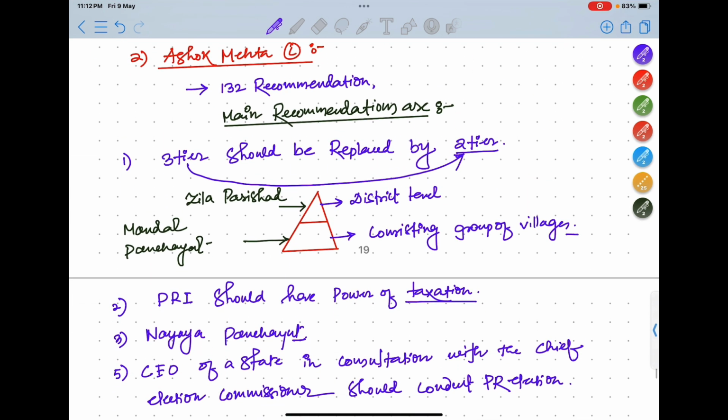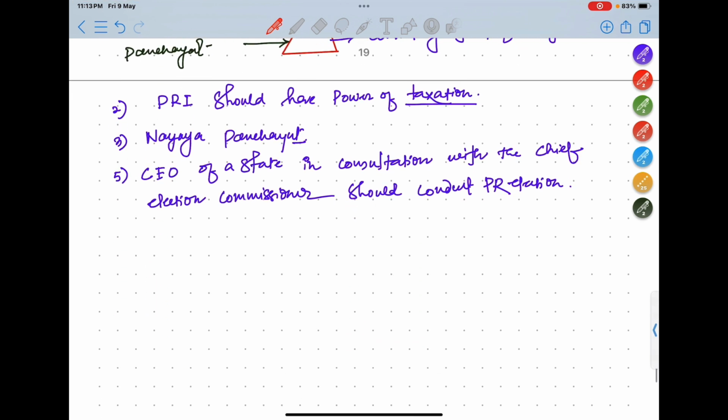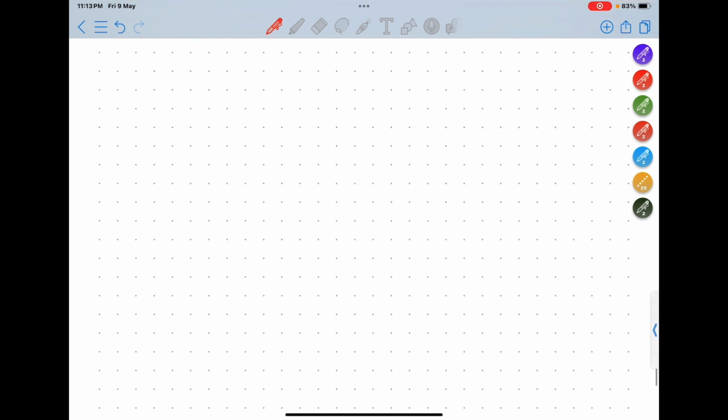Okay, so if you read this much for Ashok Mehta committee, this will be sufficient, I think. If they have to ask something from Ashok Mehta committee, you can answer from this. Here the important thing that you should remember is he recommended the 3-tier Panchayati Raj institution should be replaced with 2-tier. Okay, this is the most important thing. Next is number 3,